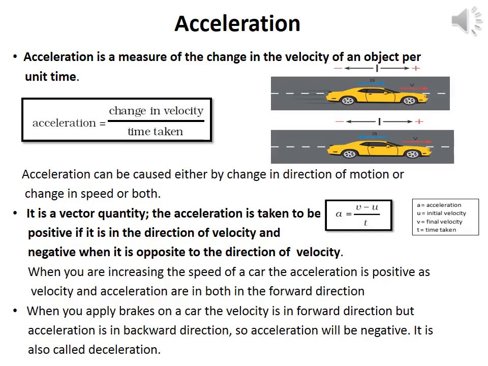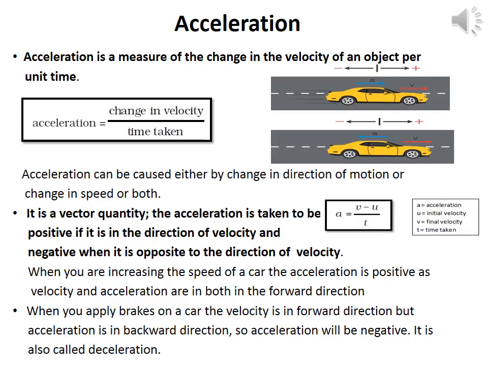What is positive acceleration? The acceleration is said to be positive if it is in the direction of velocity. Example, when a car driver is increasing the speed of the car, the acceleration will be positive, because velocity and acceleration both are in the forward direction.